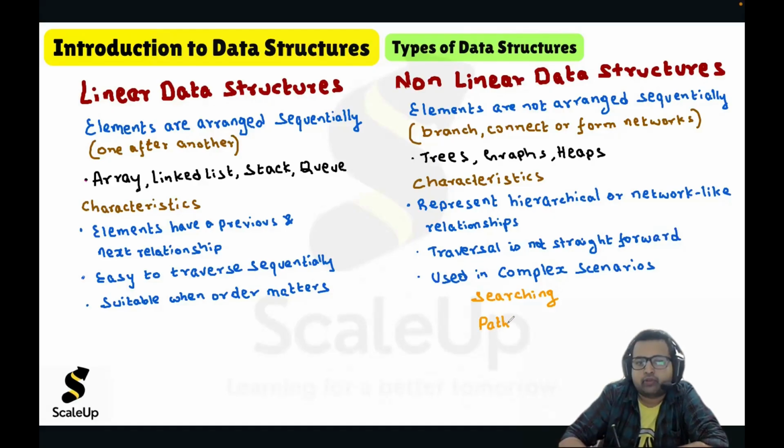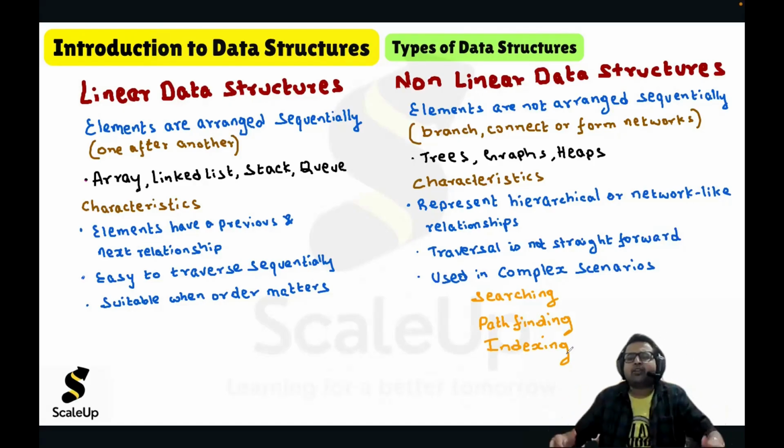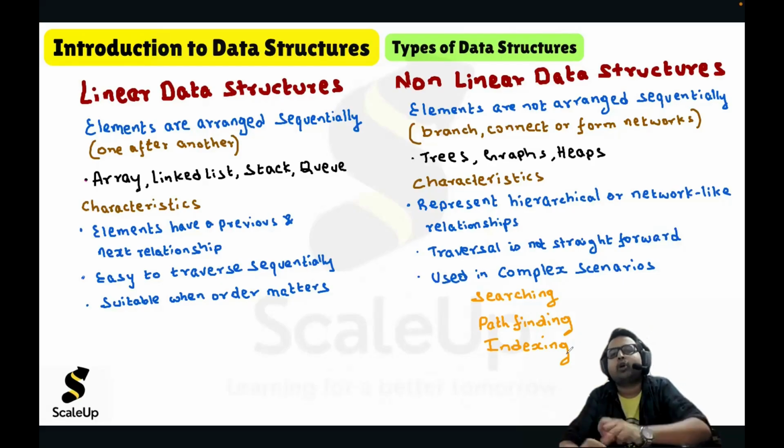Pathfinding, you definitely make use of trees and graphs. Indexing, like hashing or some sort of indexing also, tree plays a very interesting role. So there are many complex scenarios where if we use non-linear data structures, we are able to optimize the problem. We are able to improve the performance of the system. And hence, non-linear data structures are also very important. They have their own importance.